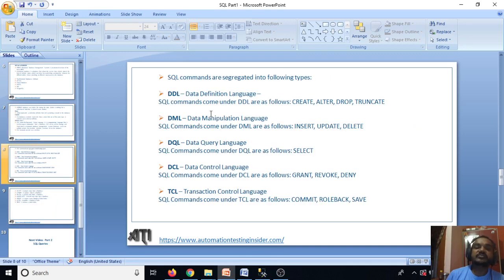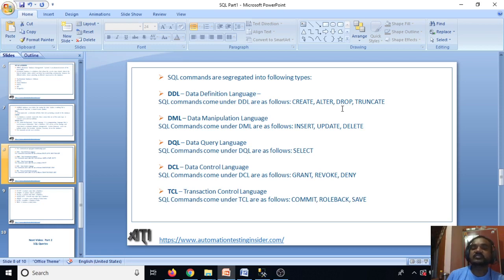So what are the different SQL commands we have? SQL commands are segregated into the following types. We have DDL, data definition language. The commands that come under DDL are create, alter, drop and truncate. We'll talk about all these commands going forward. Basically create is to create the table, alter is to update the table, drop is to drop the table, and truncate is to kind of delete the table.